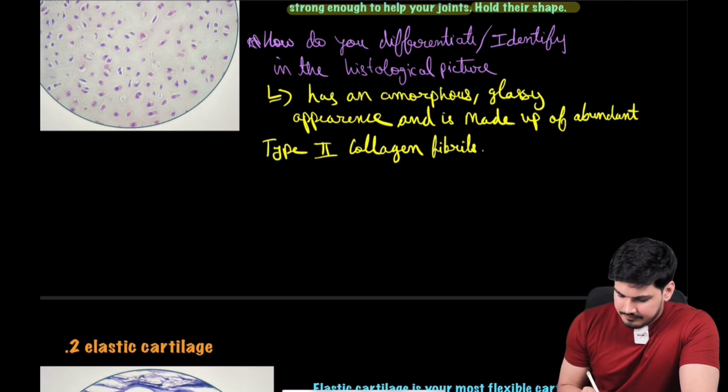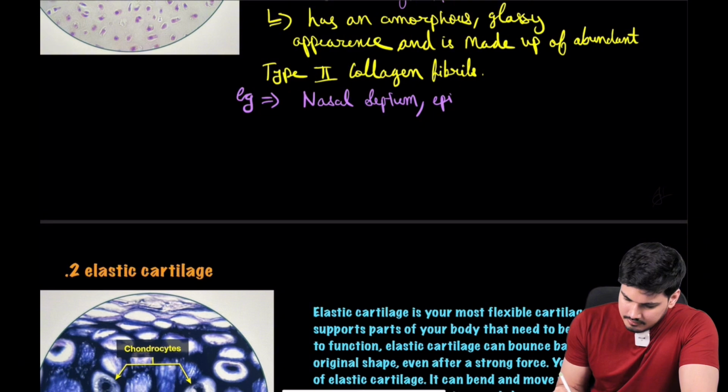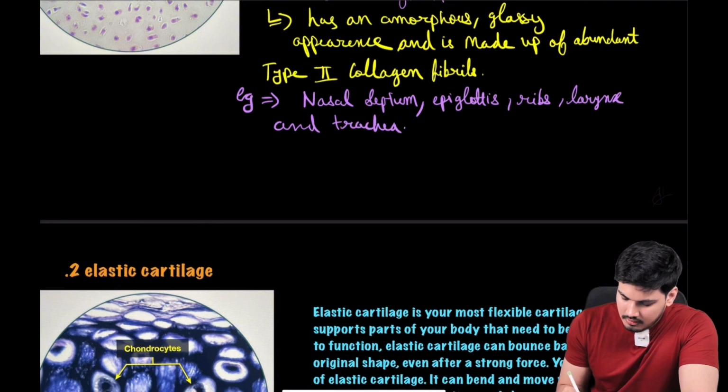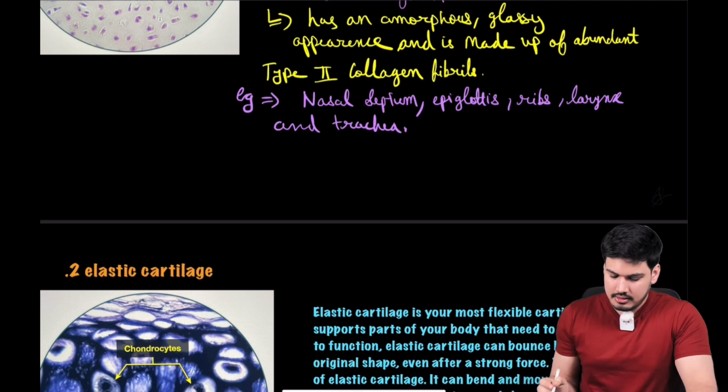So let's see examples where hyaline cartilage is present, which are very important: your nasal septum, epiglottis, your ribs, your larynx, and your trachea. In all of these places hyaline cartilage can be there. Okay, understood? Did everyone understand?